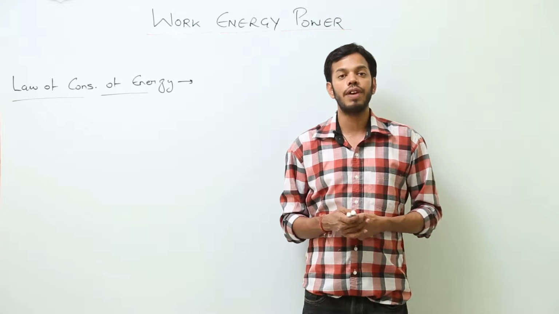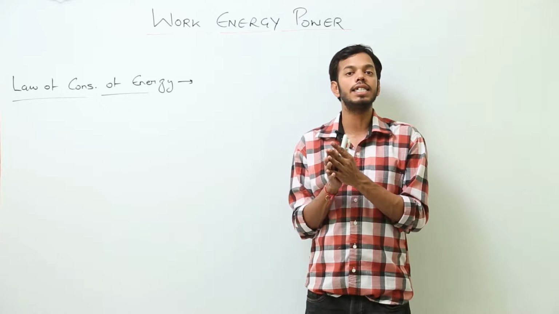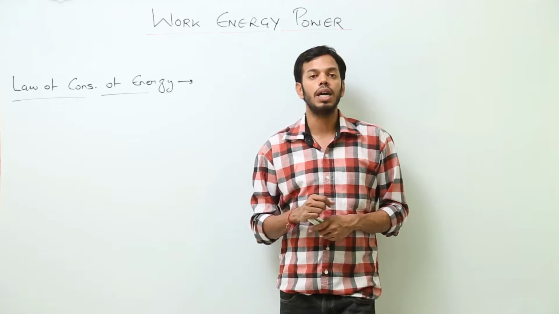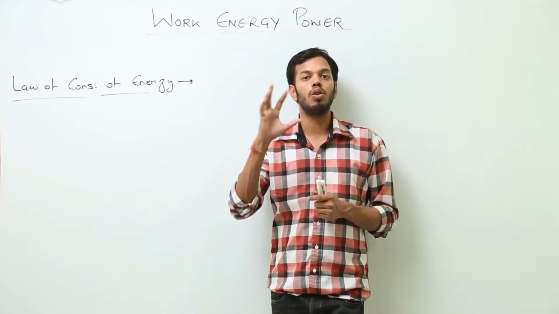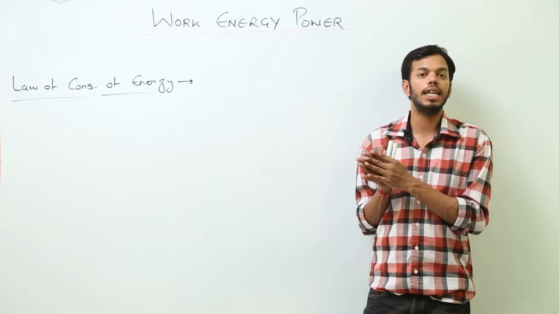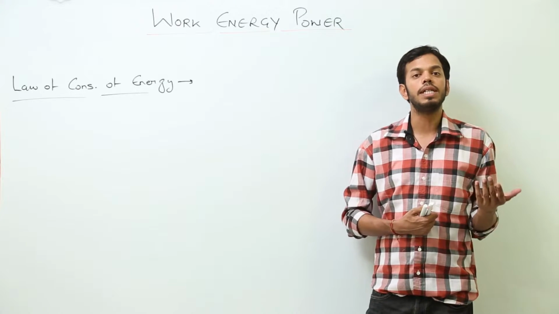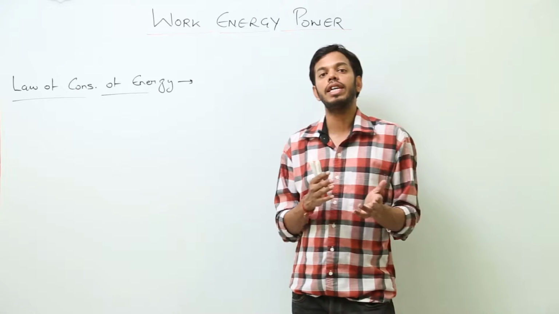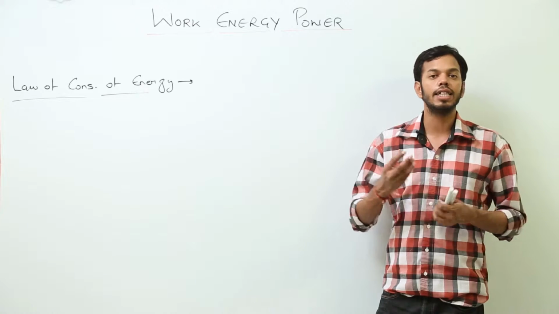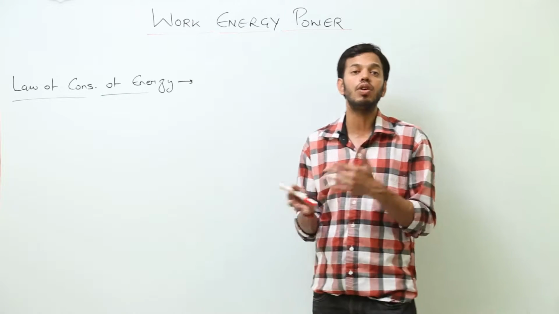On what principle is the fan working? The fan is a device which converts electrical energy to mechanical energy, because current is coming into the system and after that it is moving. So current, that is electrical energy, is getting converted into mechanical energy. In the case of windmills, wind energy gets converted into electrical energy. In light bulbs, electrical to light. In loudspeakers, electrical energy into sound energy. In a microphone, sound energy into electrical energy.